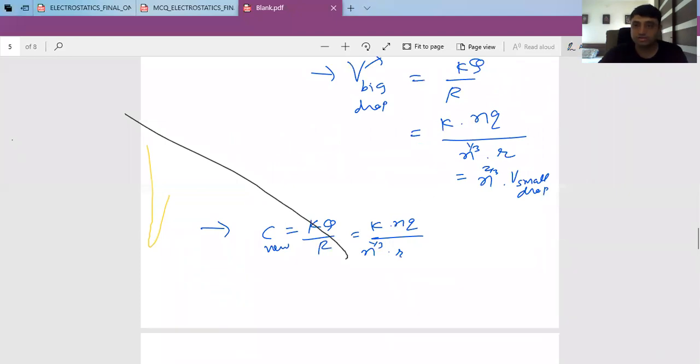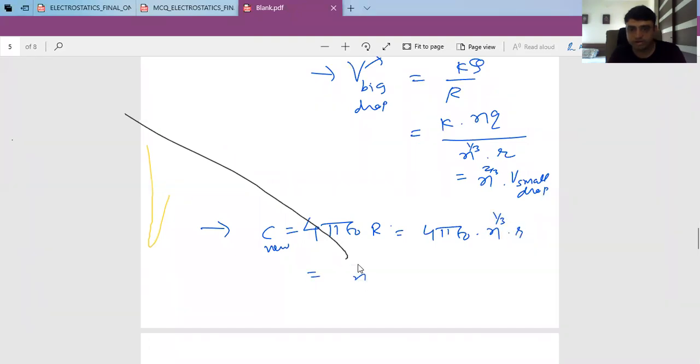Sorry, by mistake, I've written the formula for potential. We are discussing capacitance. Capacitance is 4 pi epsilon 0 R. That is 4 pi epsilon 0, R will be n raised to 1/3 r. So it will be n raised to 1/3 times the capacitance of a small drop.